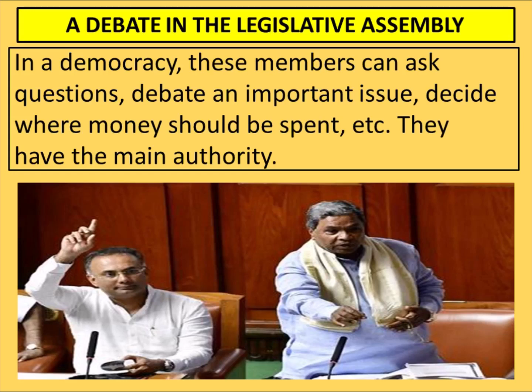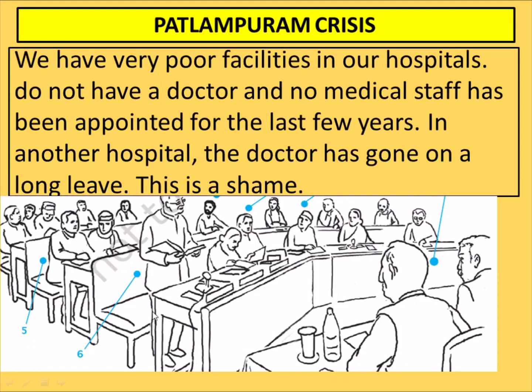They can protest also. And they should know where the money of the people, means whatever tax we are giving to the government, is being utilized, what is being done from that money. Every answer they want from the government. Now let us talk about the Patlampuram crisis, where the case of diarrhea has appeared.